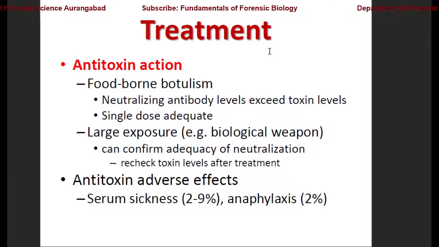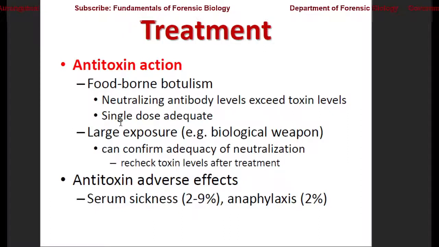That is antitoxin action. In foodborne botulism, neutralizing antibody levels which exceed the toxin levels can be administered depending upon the dose. A single dose is generally adequate. Upon large exposure, for example in the case of biological weapons, we can confirm the adequacy of neutralization depending upon the type and level of infection. Recheck the toxin level after the treatment, and if it still persists, we have to provide a secondary dose. Antitoxin side effects: it can cause serum sickness or produce type 1 hypersensitivity, that is, anaphylaxis.